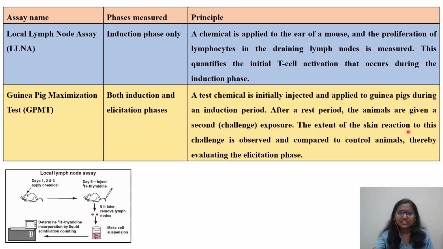The extent of the skin reaction to this challenge is observed and compared to the control animals, thereby evaluating the elicitation phase. So in the case of GPMT, you have the induction phase as well as the elicitation phase. That is the take-home message one has to remember. Here very quickly a diagram is given. You can pause the video and go through the principle. You can read the principle in the OECD 443 guideline also.